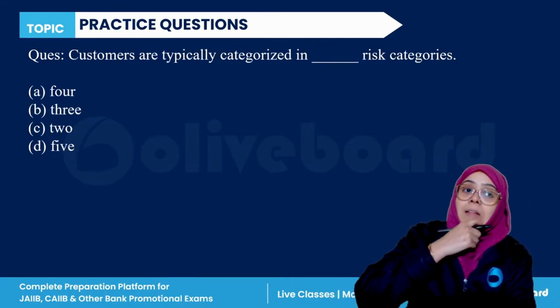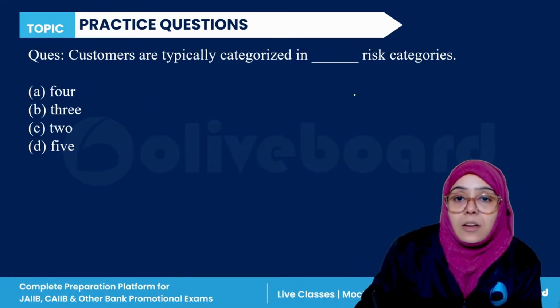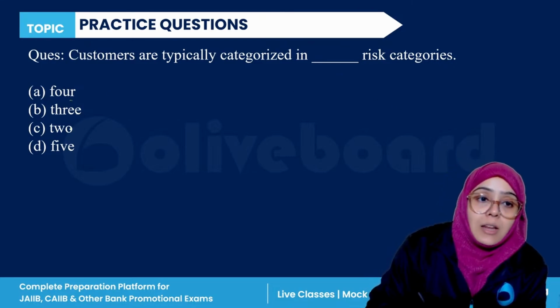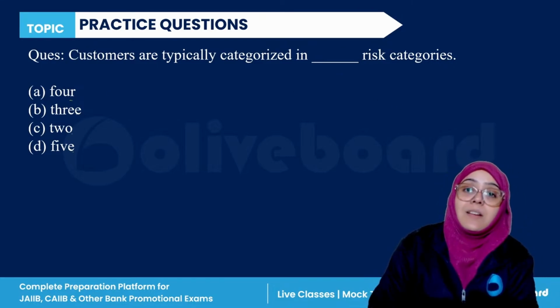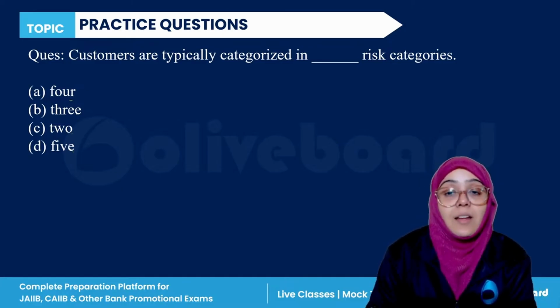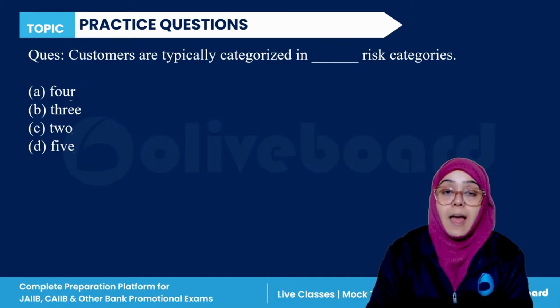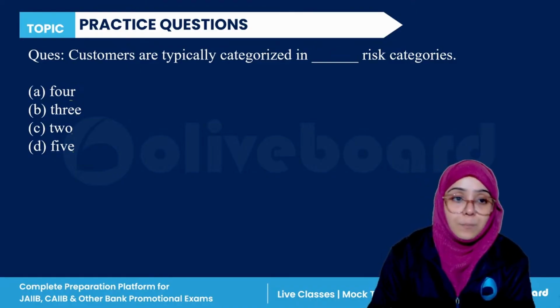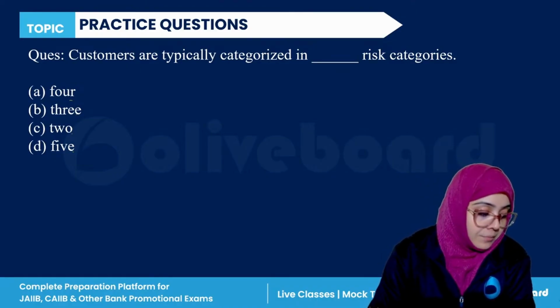Okay. Next. Customers are typically categorized in dash risk categories: 4, 3, 2, or 5. So, in how many risk categories are the customers categorized?